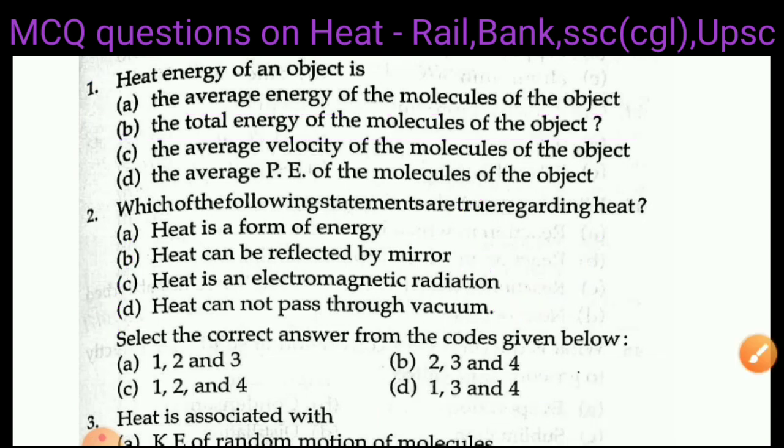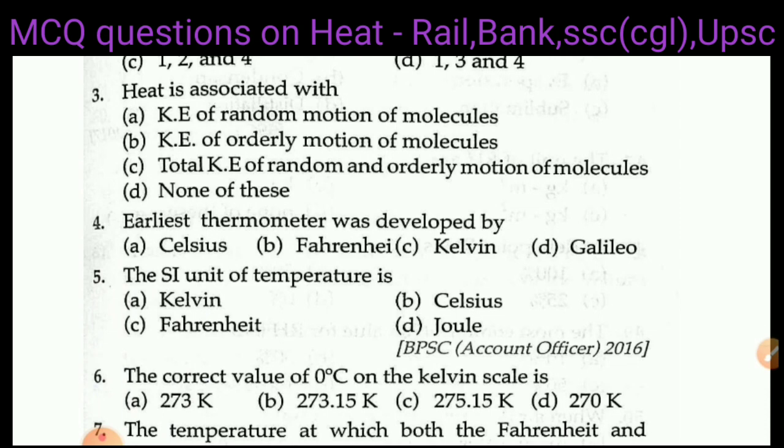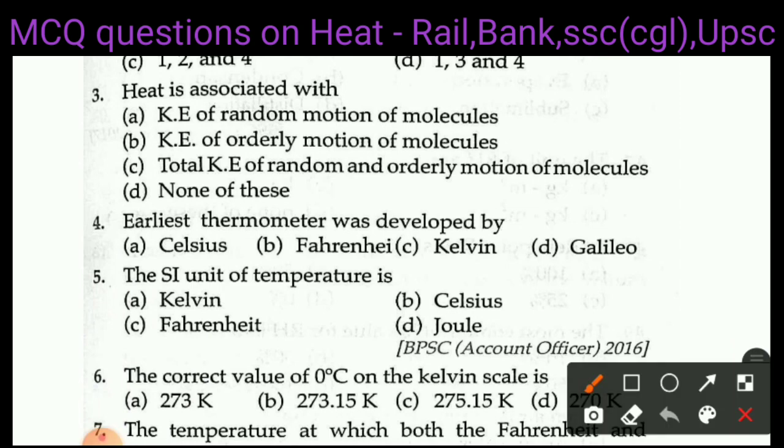Next question is question number 3. Heat is associated with: A, kinetic energy of random motion of molecules. B, kinetic energy of orderly motion of molecules. C, total kinetic energy of random and orderly motion of molecules. D, none of these. Right answer of question number 3 is option A, kinetic energy of random motion of molecules.